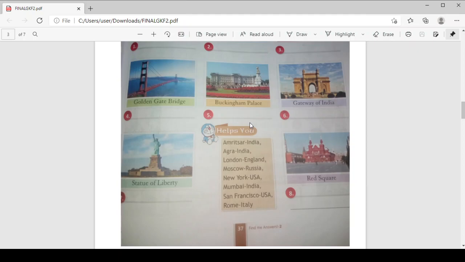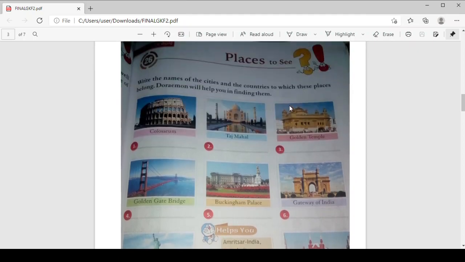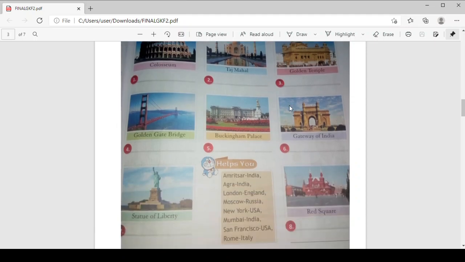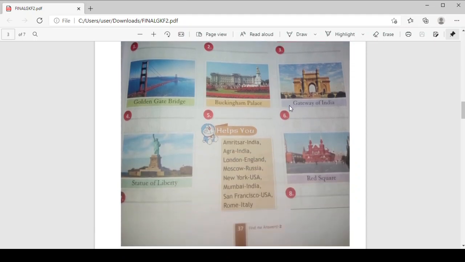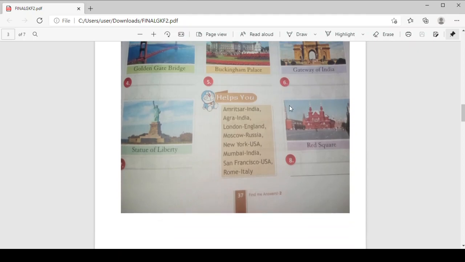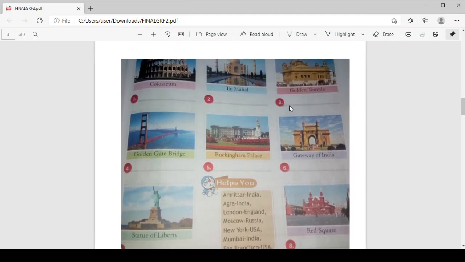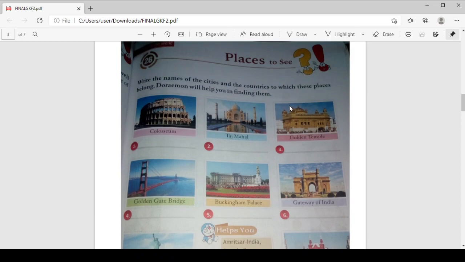So these are some famous places. All these buildings are monuments. We can't just say buildings; these monuments and structures are there in the famous places. So we have written the name of a country or a city. Now see how we have done it.